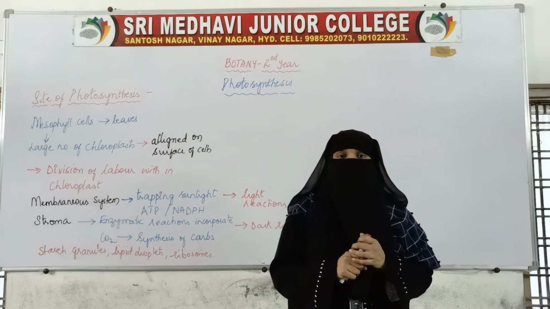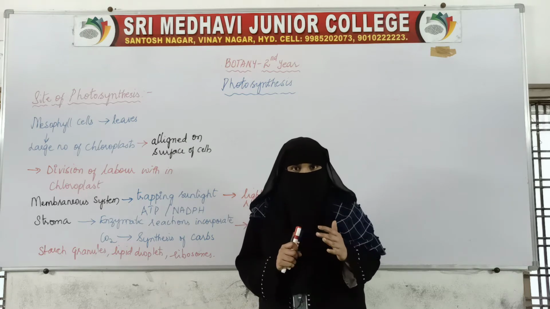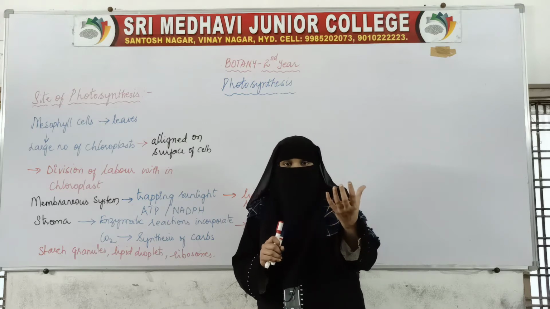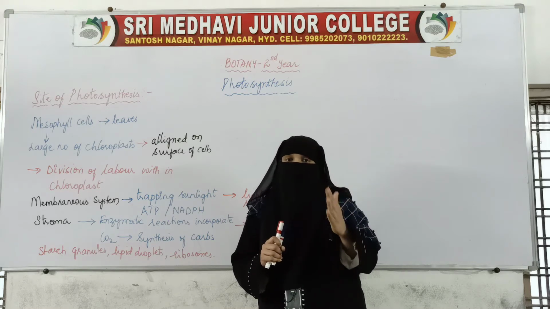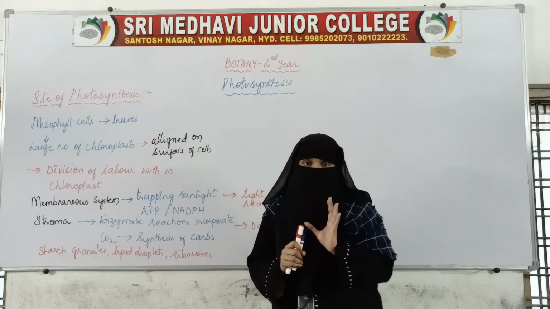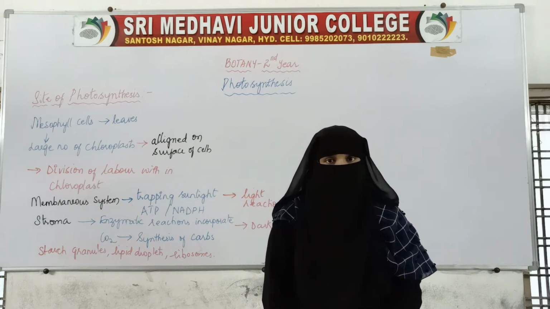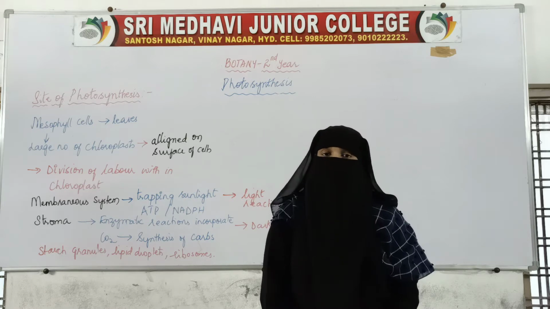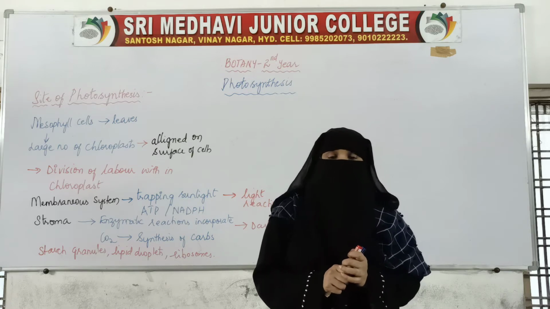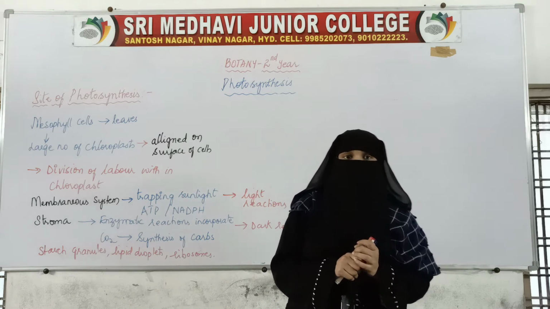Okay, so where does photosynthesis take place? In the green parts of the plants. Mostly it is the leaves, and not just the leaf. Most of the time it is the leaf, because the branches and other parts are brown or other colors. In plants where only the leaves are the green structure, only the green leaves will produce the food material, whereas in certain plants the stems are also green, so the green stems will also perform photosynthesis.